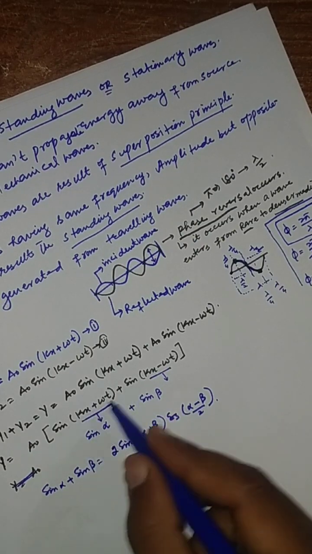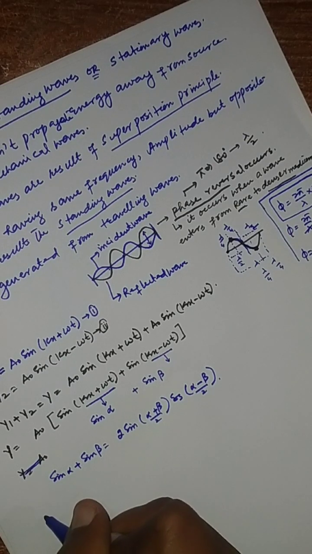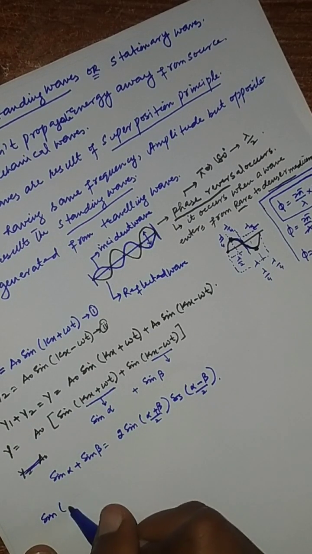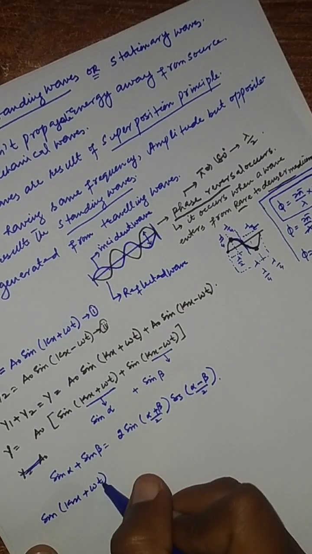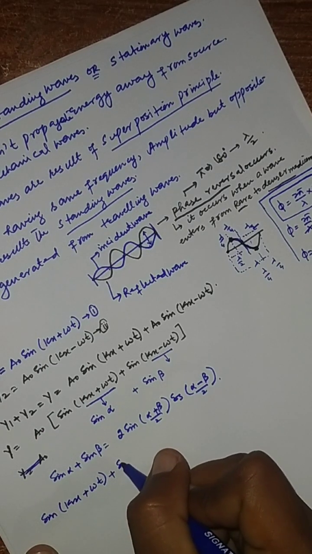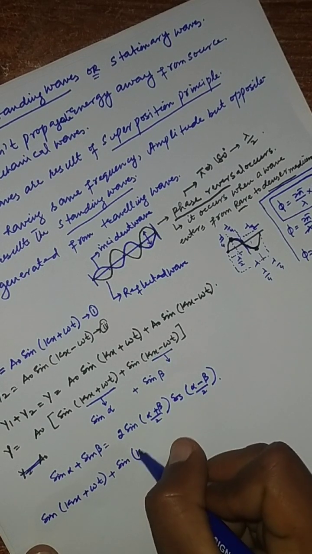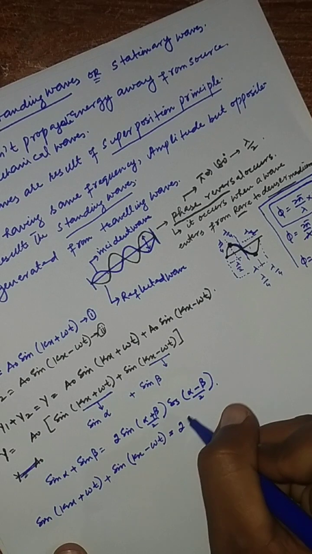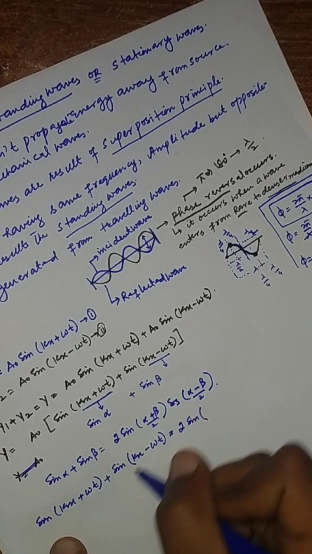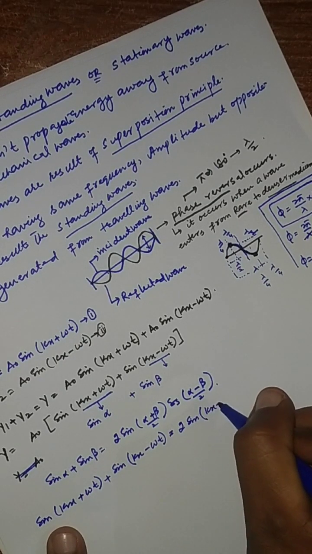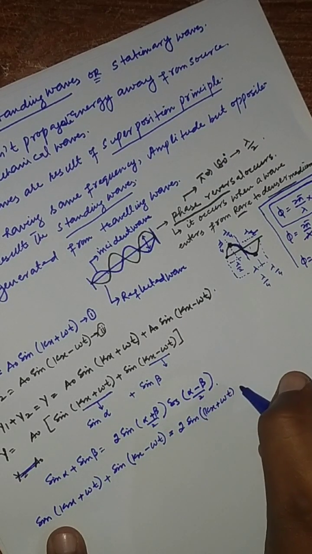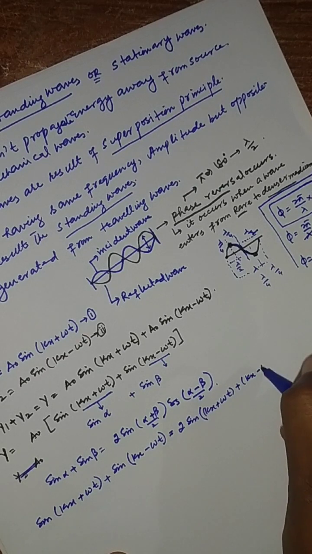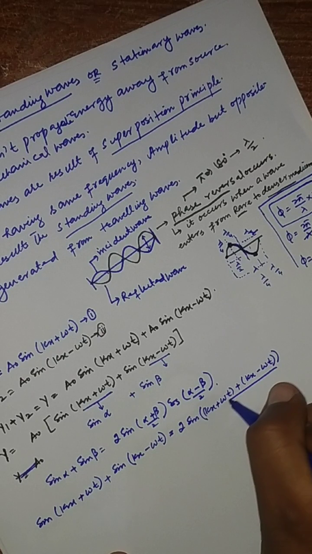If we apply the identity on this, at the place of sin alpha we put sin(kx + ωt), and plus sin beta, at the place of beta we use kx − ωt. This equals twice sin of alpha, kx plus ωt, with a plus sign in between, and beta, kx minus ωt, and the whole divided by 2.